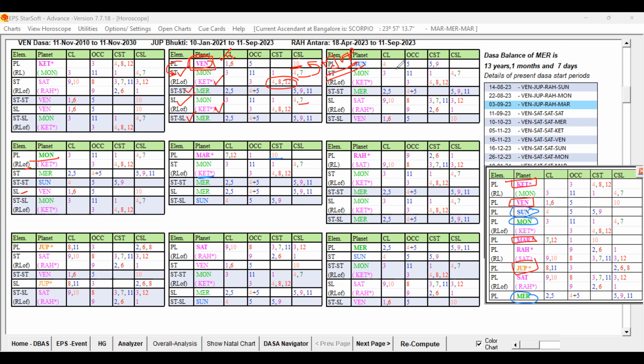Venus Dasa, Sun Bhukti. If you check it, Sun is fine. Star Lord is Moon. That is good. And the 2A level Mercury is good. But sublord planet Saturn is a mixed one, which is having these unfavorable houses. So these favorable houses are getting some weakness at this sublevel because 8 and 12 are present. Favorable are present, but 8 and 12 strongly present. That is not good. Here also for 8 and 12, it is indicating some weakness.